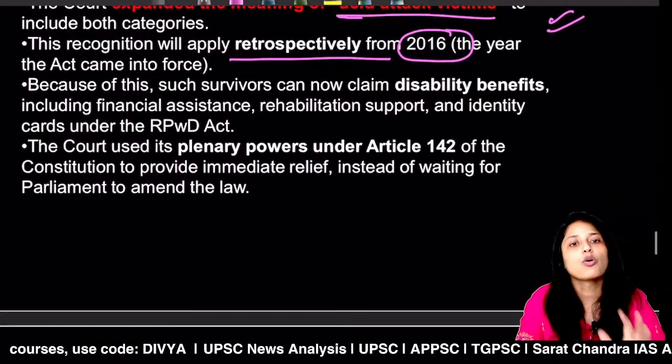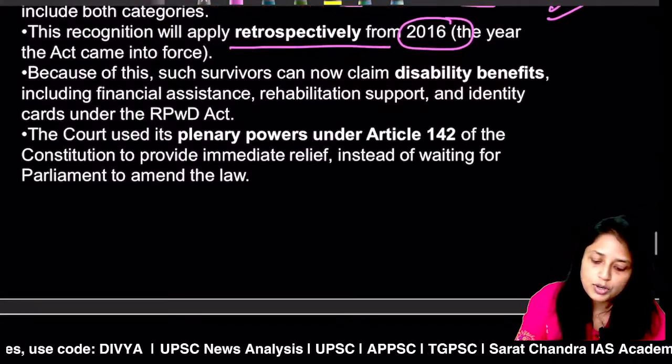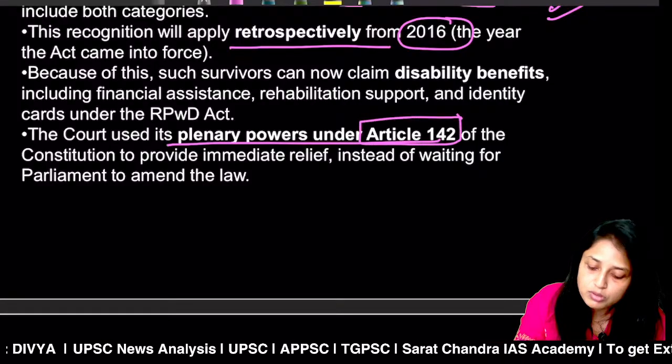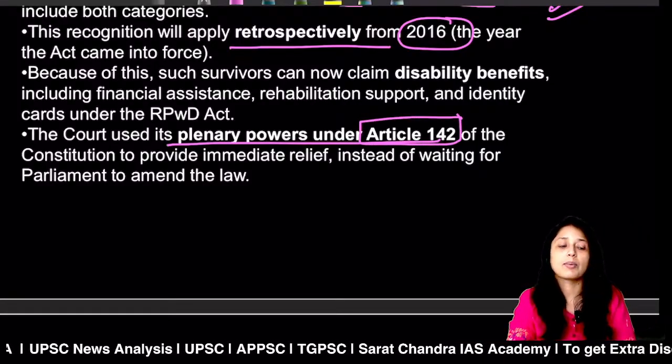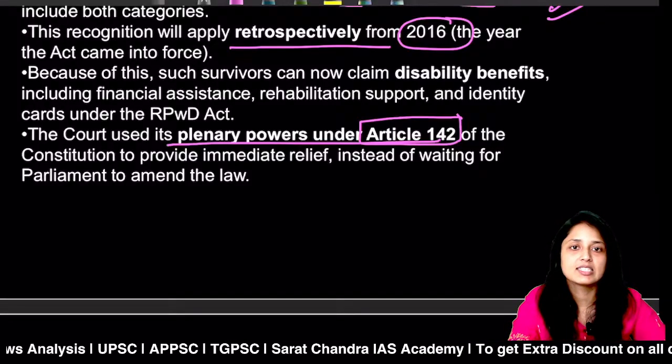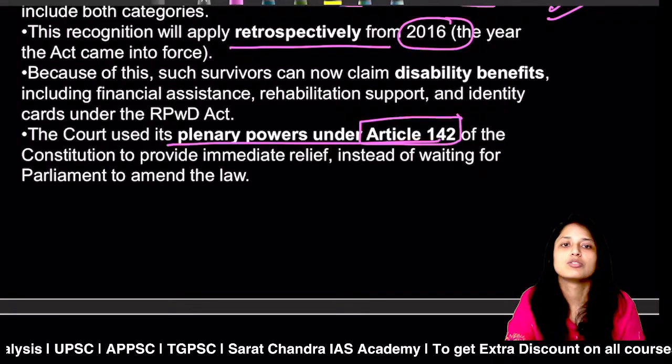So how could the court do this? The court used its plenary power under Article 142 of the Constitution. Very, very important for the exam. Plenary powers means the absolute powers. That means no one can challenge it. You just have to act within the constitutional limits.